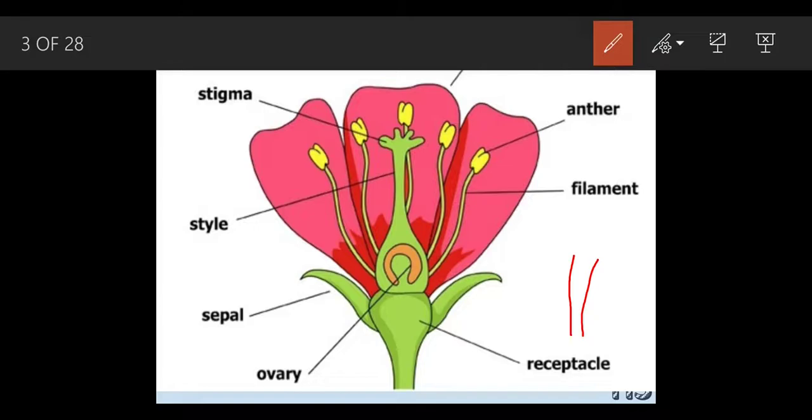And it forms a cup shape like this. This cup, the tip part of the stalk, tip means the topmost part, is called the receptacle. So we have completed our 4 whorls. What were the 4 whorls? Calyx, corolla, androecium, and gynoecium.